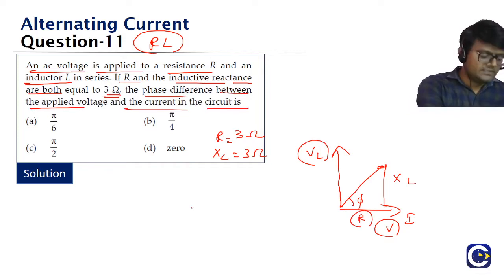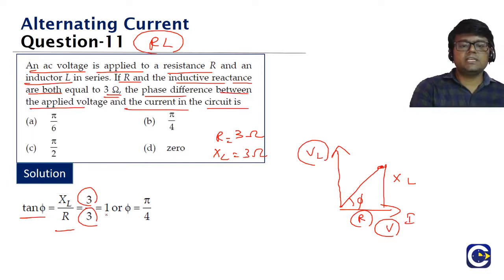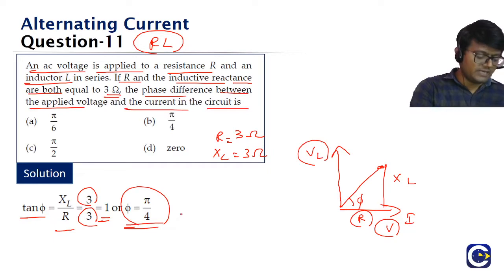So what is the formula, guys? Asher John, you are saying D. How can it be D? Because they are asking the phase difference between the applied voltage and the current. This is an RL circuit, right? So what is the formula? Tan phi will be equal to XL by R. XL value is 3, R value is also 3. Means 3 by 3 will be 1. So if tan phi is 1, phi will be equal to pi by 4.